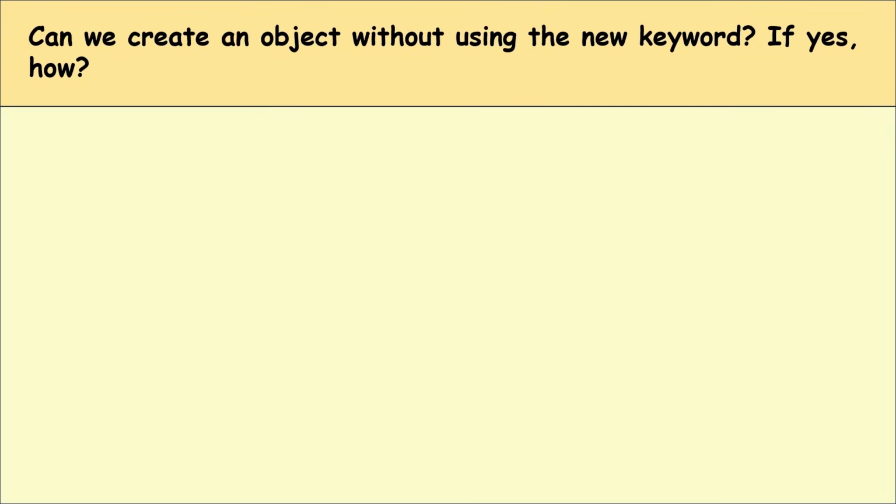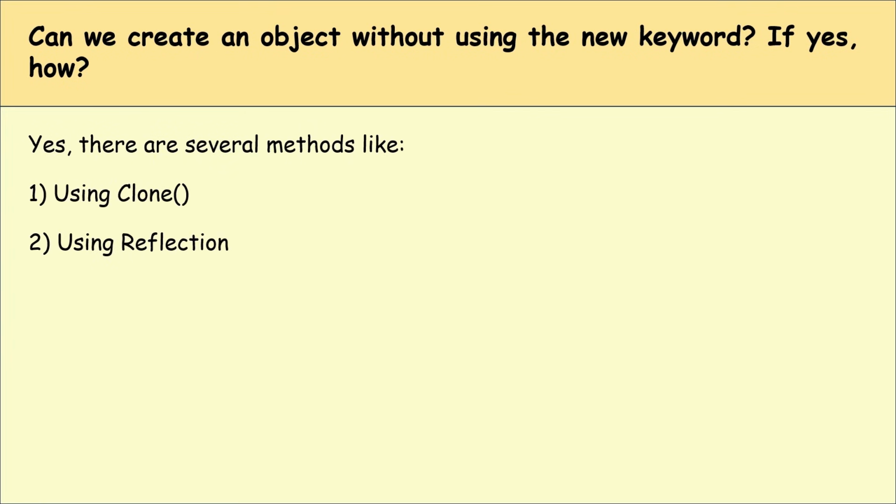Can we create an object without using the new keyword? If yes, how? Yes, actually there are several methods like using clone, using reflection, using deserialization, and using factory methods.